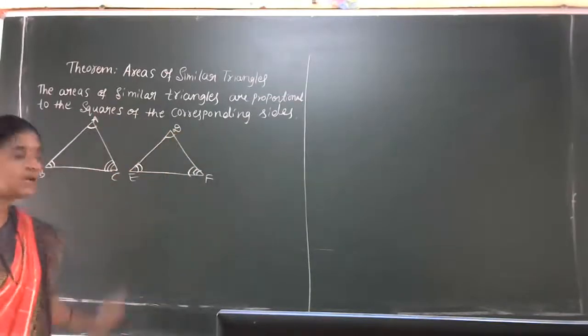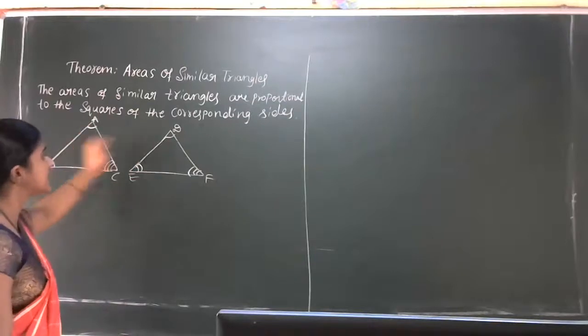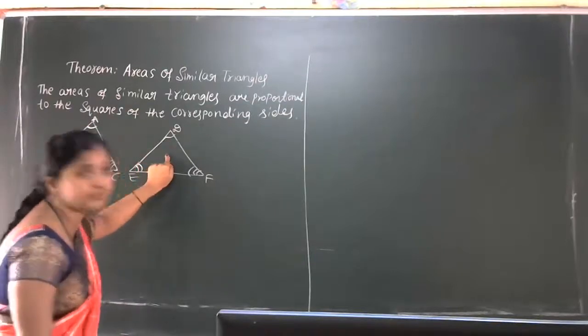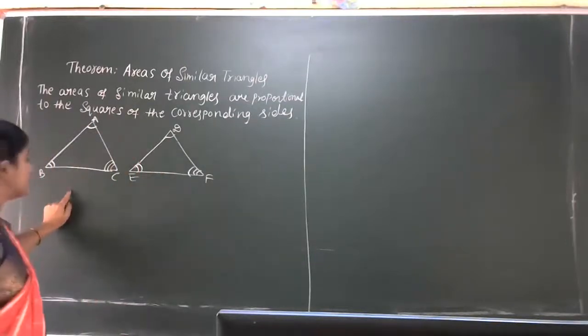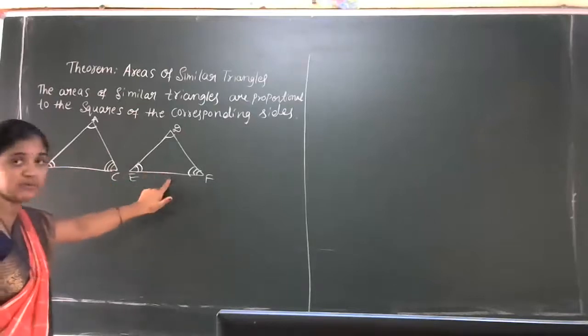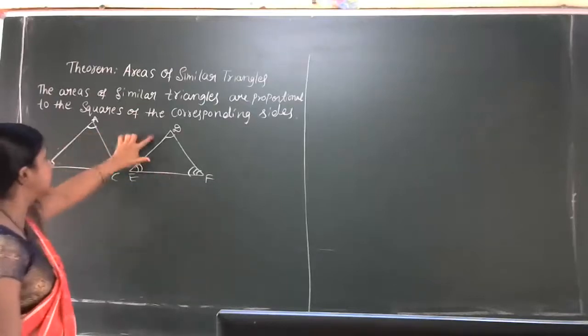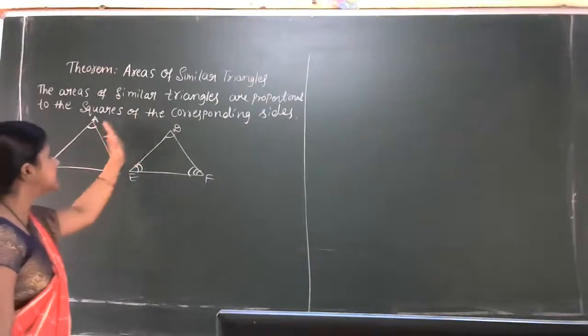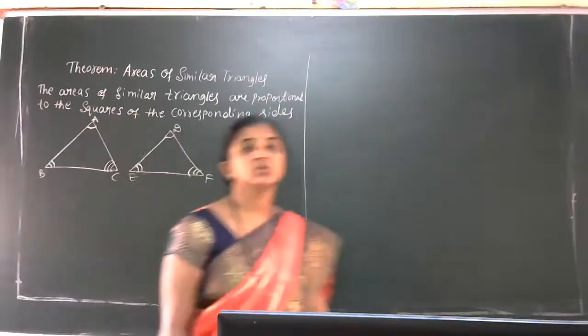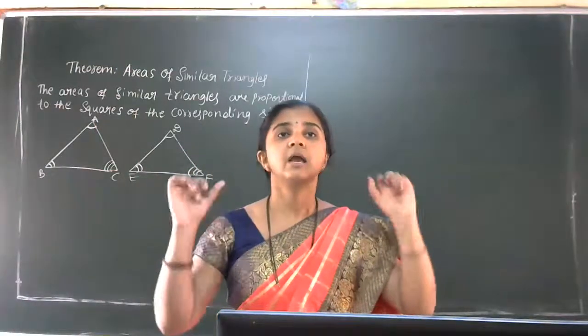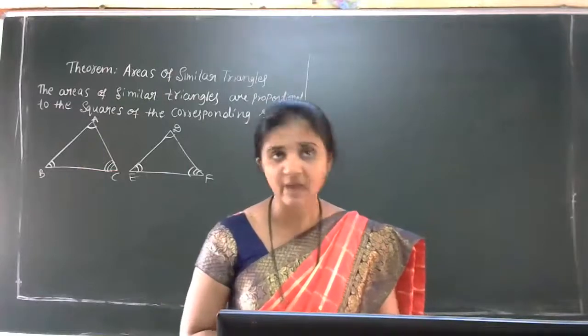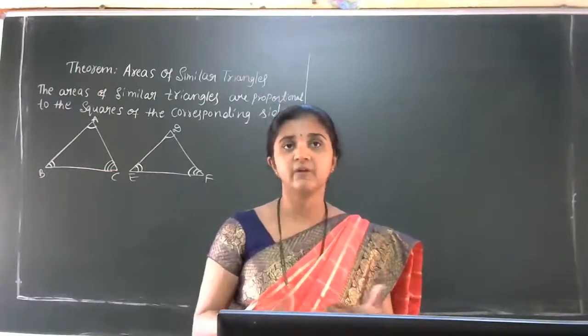Is that clear? This is the relationship in the areas of similar triangles that we have to discuss today.